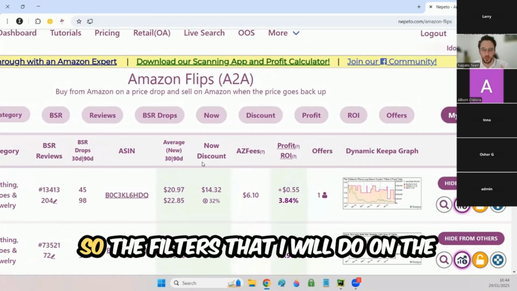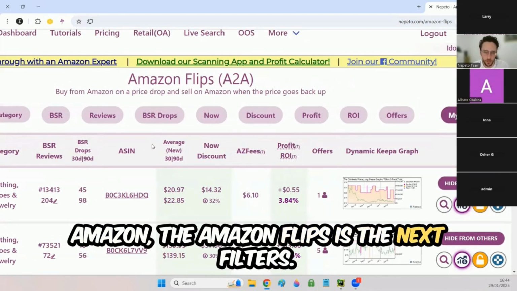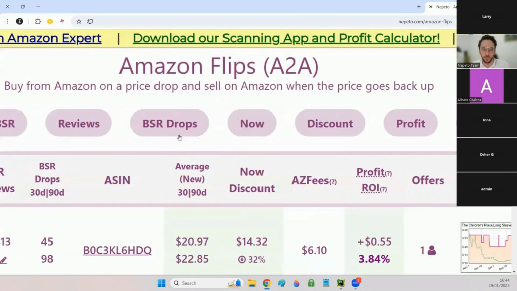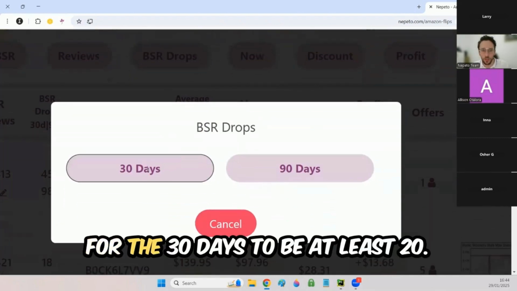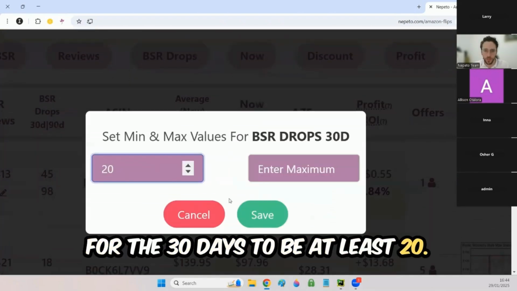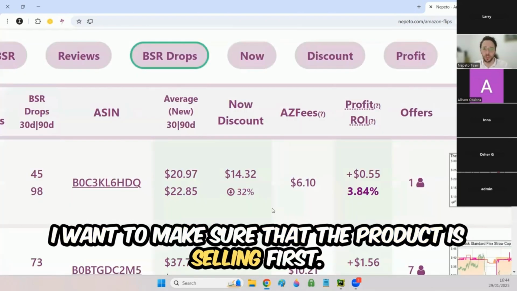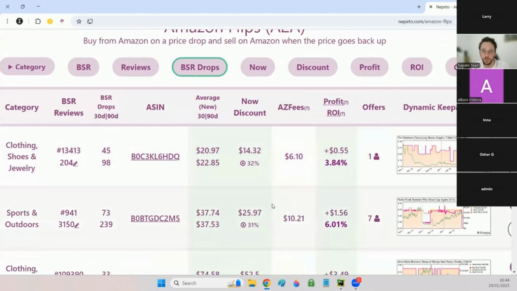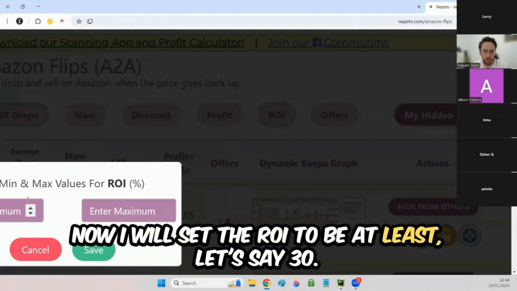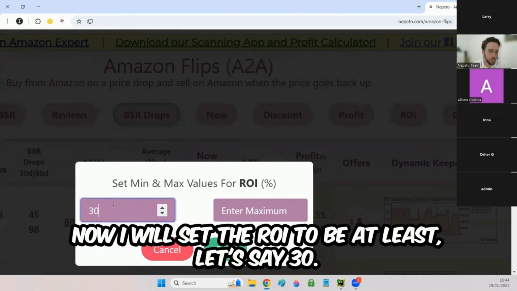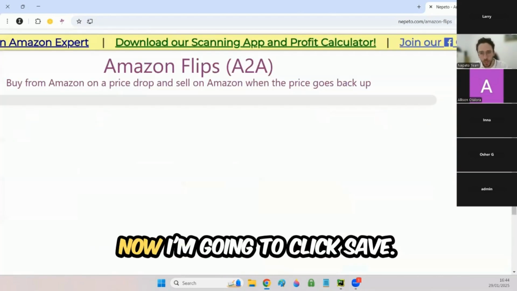So the filters that I will use on the Amazon flips are the following. First of all, I will set the BSR drops for the 30 days to be at least 20. I want to make sure that the product is selling fast. Now I will set the ROI to be at least, let's say, 30. Now I'm going to click Save.